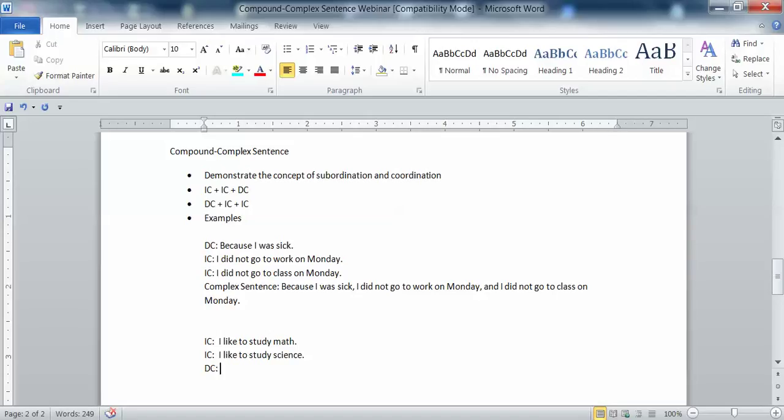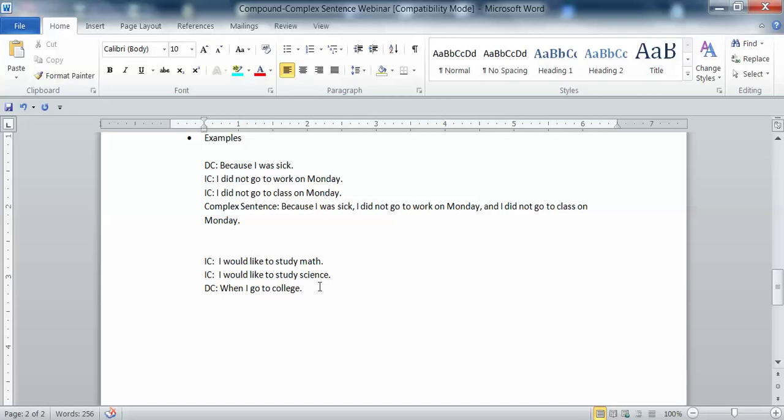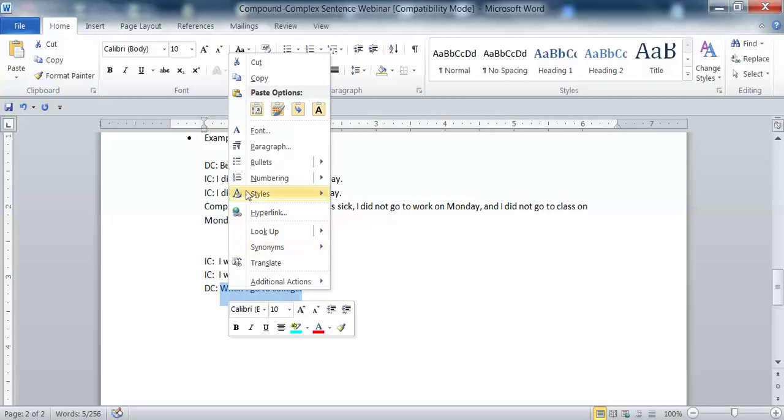Let me change this. I'm going to change my tense there for a second. I think it will make more sense. There you go. Now, obviously you can see a relationship between those two independent clauses, and I think most of us can see how you would place the dependent clause. I would probably put this dependent clause at the beginning.